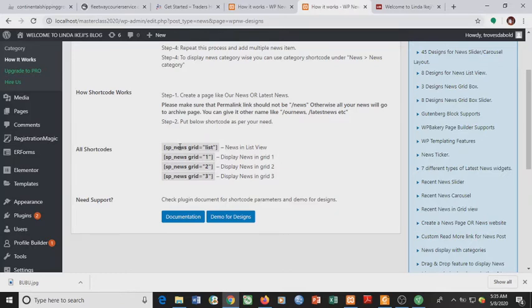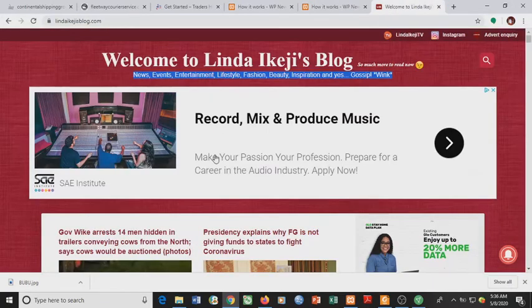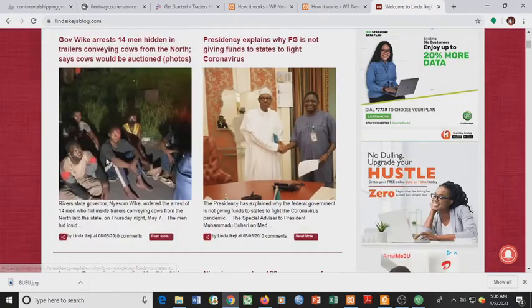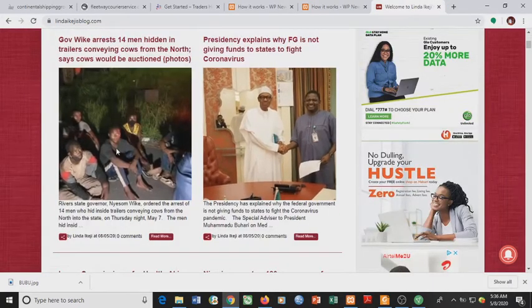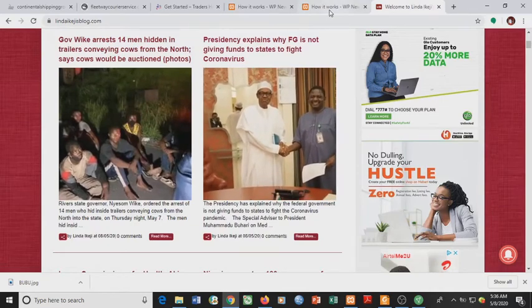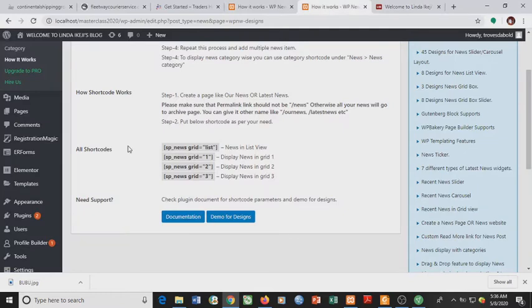If you want the news to be in list view, or in grid view: for one, that's one news per line. In a grid view, 2 news per line, and in a grid view, 3 news per line. So these are the shortcodes for each of these views. We want it to be in a grid view, 2 news per line, just as Linda Ikeji's own. We have 2 news here in each line in grid view. So that's what we want our own to look like.